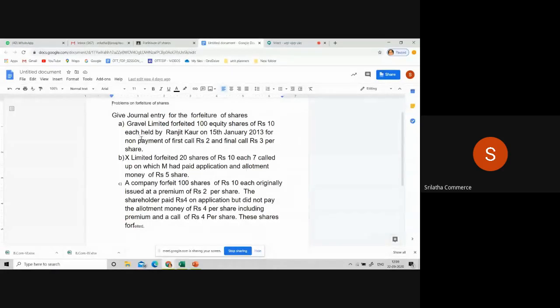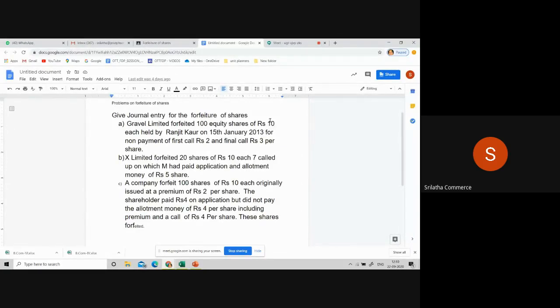So in the first problem, what did we observe? First point, these shares are issued at par. The next point, these shares are fully called up, because when we are passing the journal entry, forfeiture is nothing but taking back the shares from the default shareholder. When you take back the shares, the share capital account will be debited with the called up amount.